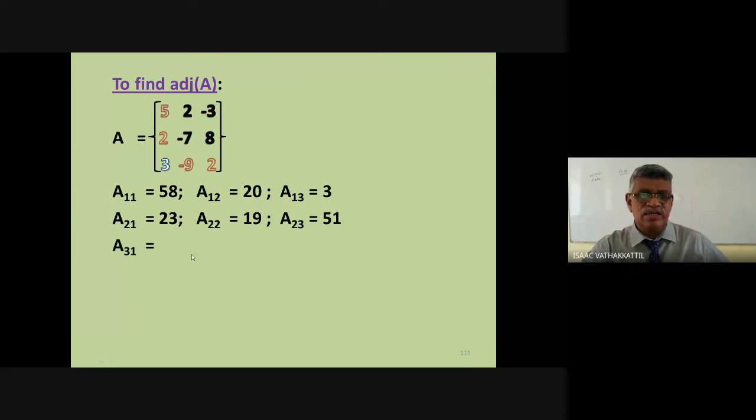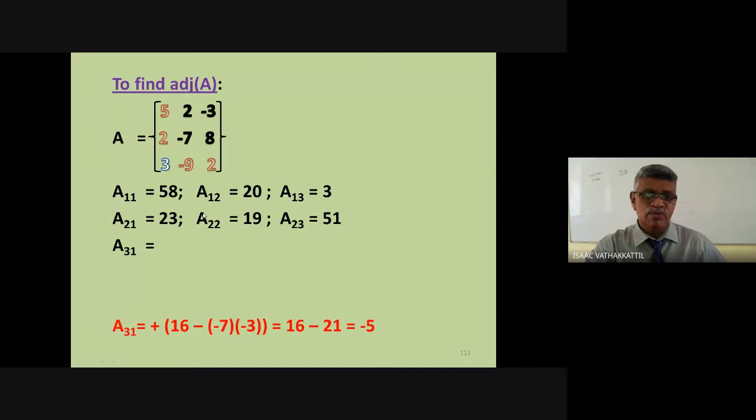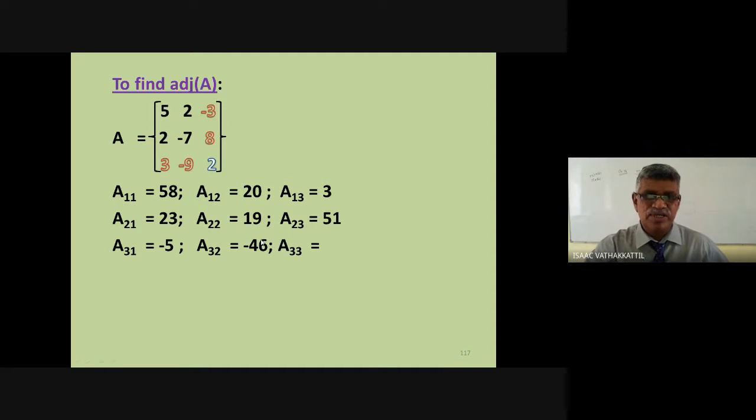Further, A31, moving on to the third row, plus minus, plus of 16 minus 21, that is equal to minus 5. Further, A32 is calculated as minus 46, and A33 is calculated as minus 39.